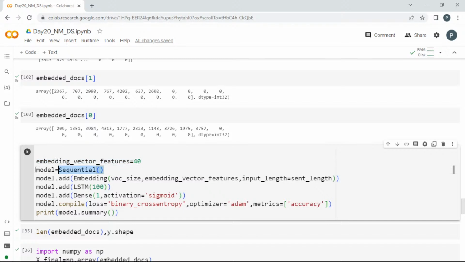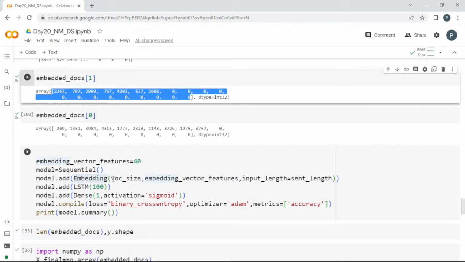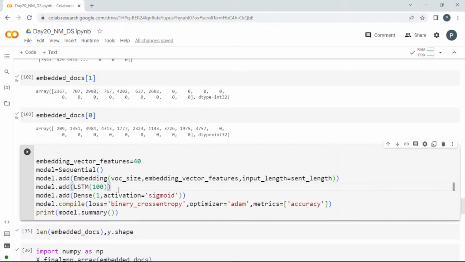So see here, guys, I'm creating the model and setting the vector features as 40 in total. Here we are going to add first an embedding layer. Why are we doing this? Before passing the padded sequences, I want to pass them through an embedding layer, which will then pass to the LSTM and then to the dense layer. That's the architecture. I'm creating an embedding layer and the vocabulary size for it is the size we have set, 5000, right?